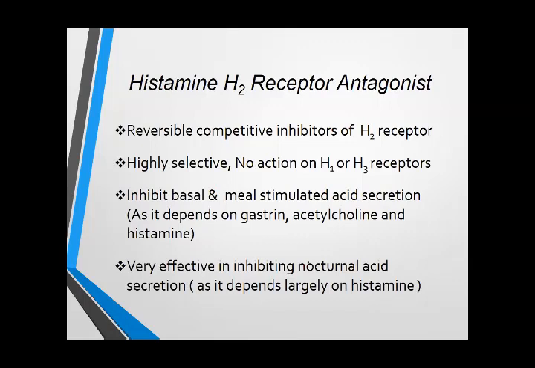And it is very effective in inhibiting nocturnal acid secretion, because nocturnal acid secretion mainly depends on histamine. So it very effectively controls the gastric acid secretion that is released at night. So it is very effective for nocturnal dyspepsia or increased nocturnal gastric acid secretion. The H2 receptor antagonists are cimetidine, ranitidine, famotidine, nizatidine, roxatidine, and lafutidine. You have to remember the names of these drugs.